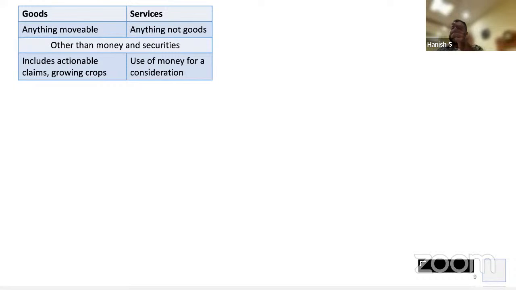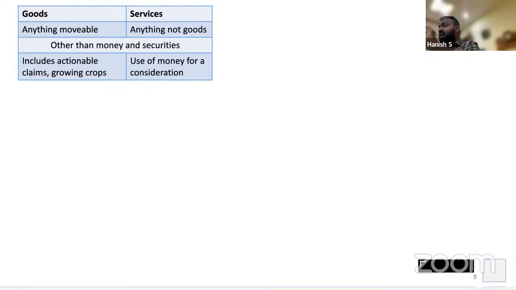So when you can move something, even if it is difficult, from place A to place B, it is movable. But when you cannot move it, or when you move it there is structural damage and you may not be able to use it completely, it becomes immovable in nature. Clear, everyone? Yes. Right. So if it is movable, it is goods. If it is immovable, it is not goods.